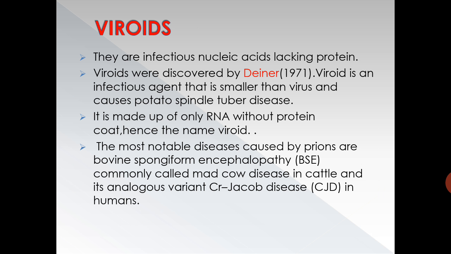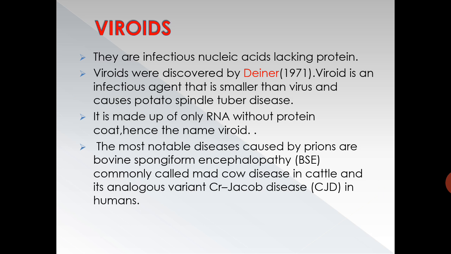Coming to viroids, they are infectious nucleic acids lacking protein. Viroids were discovered by Diener. A viroid is an infectious agent that is smaller than a virus and causes potato spindle tuber disease. It is made up of only RNA without a protein coat, hence the name viroid.